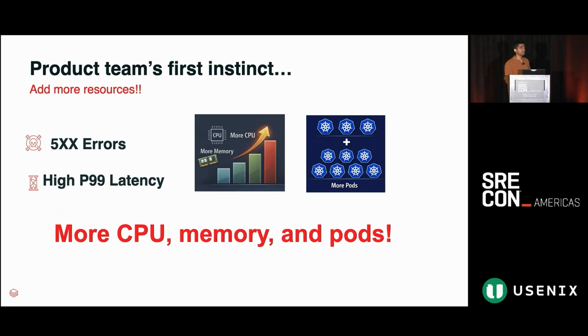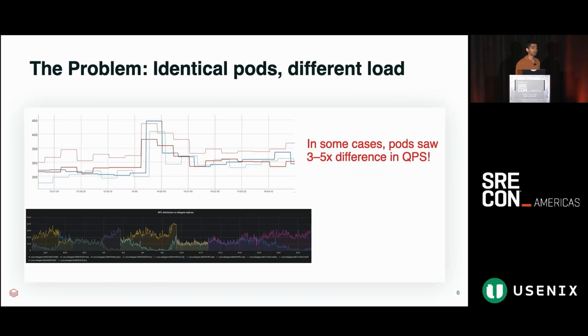And what is the first instinct? When you see these kinds of spiky errors, I'm sure a lot of the audience will relate to this, the first instinct for a lot of people is, hey, might as well add some more resources to the service. Let's add more CPU, some memory, or maybe even worse, let's add more pods. But where does it lead us? It leads us to services provisioned more than what they require, and you're wasting resources at that point in time. Even though the services are over-provisioned, the underlying problem is still not resolved. We still don't know what's going on, and just throwing more resources doesn't get us where we want to be. And that's where we come into the picture.